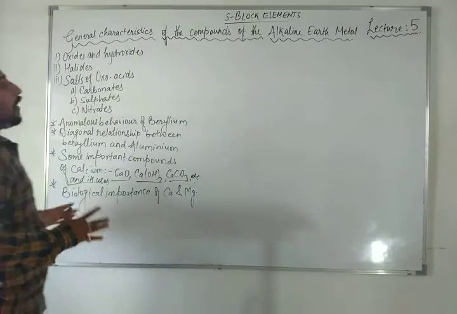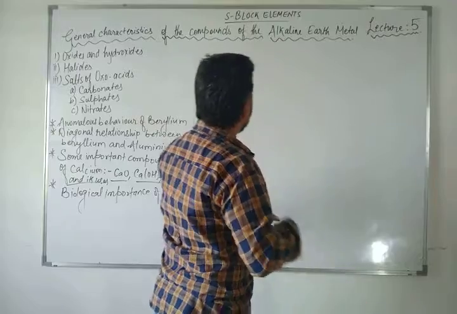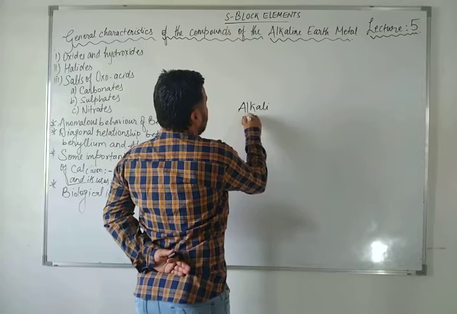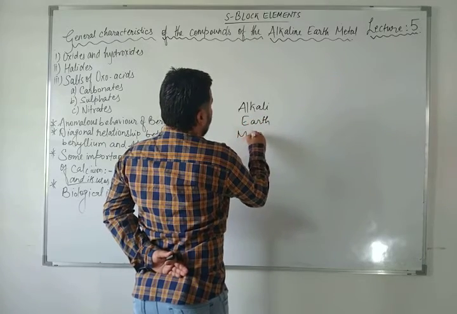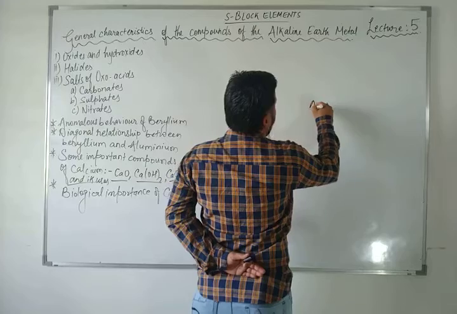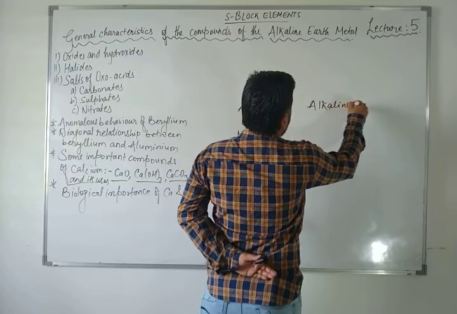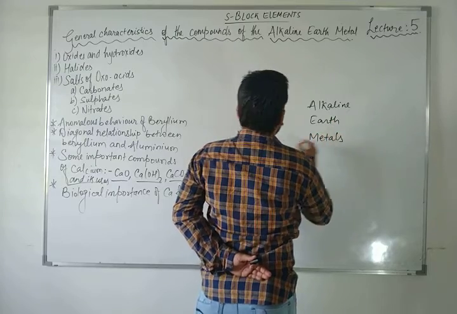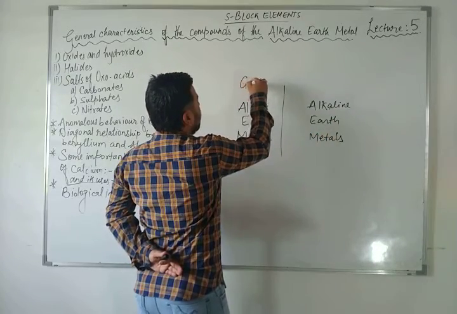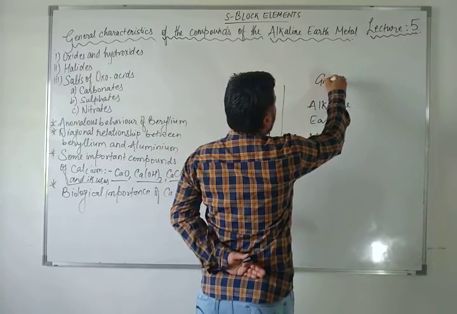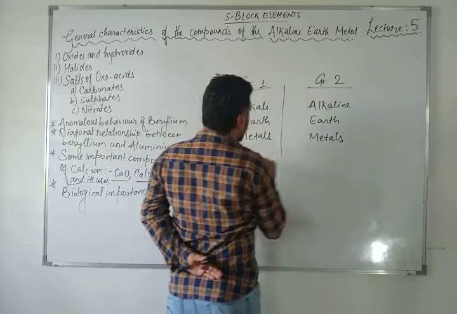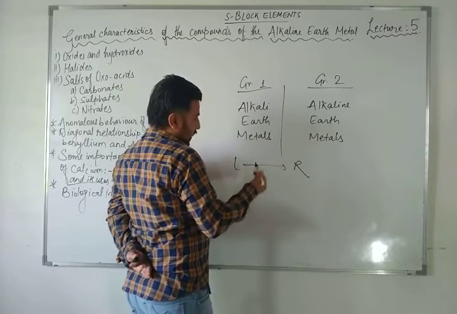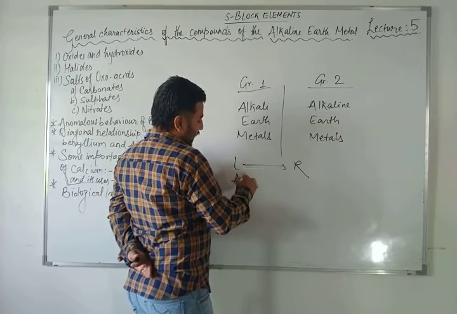So first of all, dear student, let us compare alkali metals and alkaline earth metals, group number 1 and group number 2. You know very well, as we move left to right in the periodic table, the atomic size decreases.